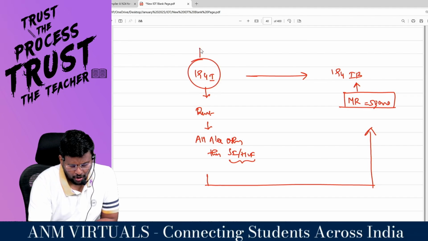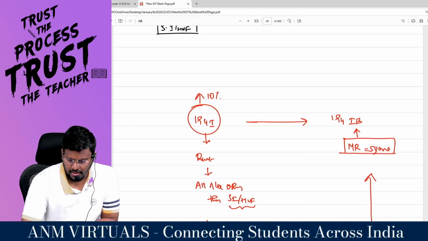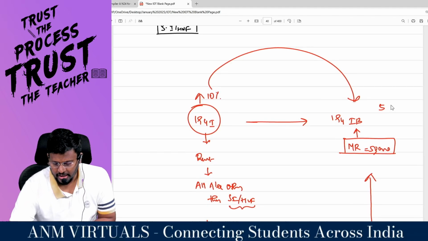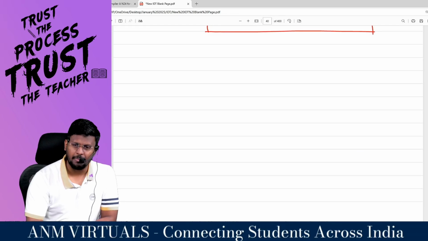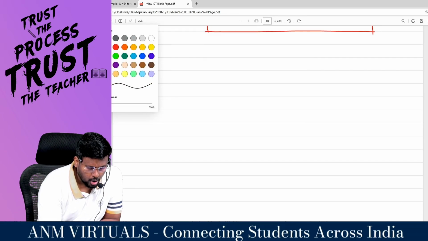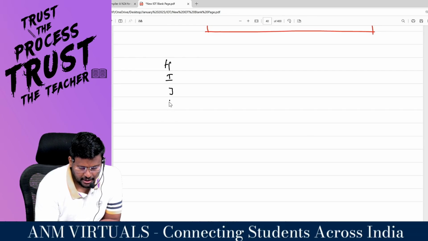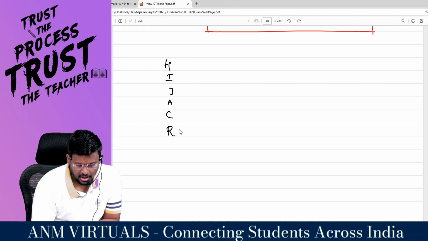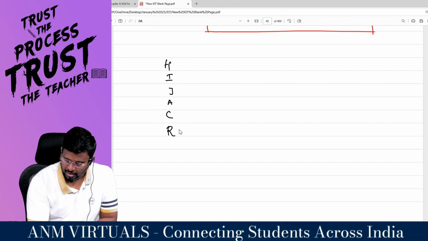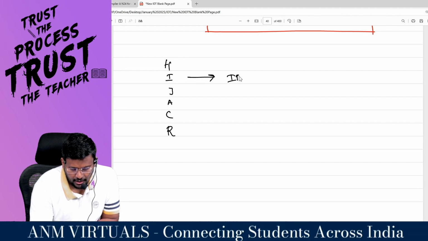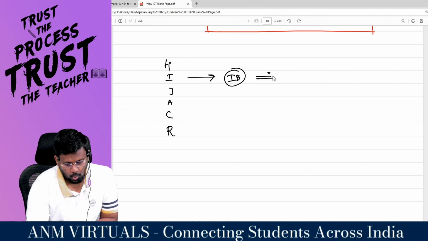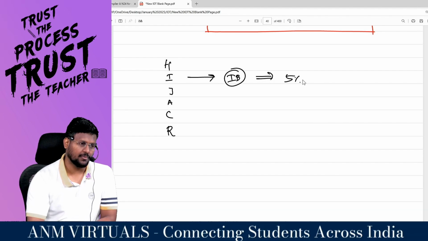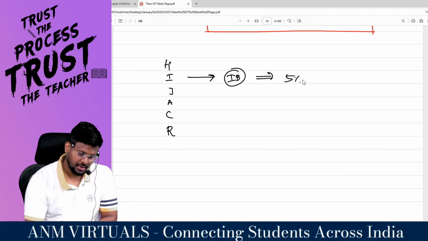The rate of TDS under 194I is 10%. The alternate rate is how much percent? 5%. That means, my dear lovable students, we all know HIJACR. In that, for I, they brought a percentage of 5%.